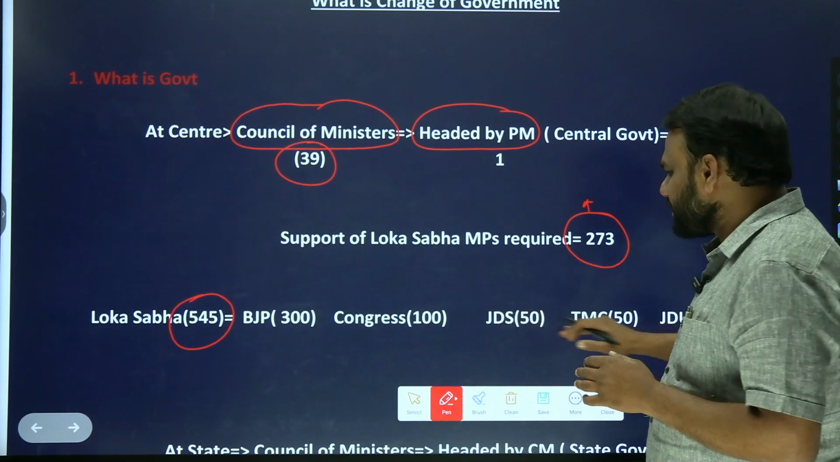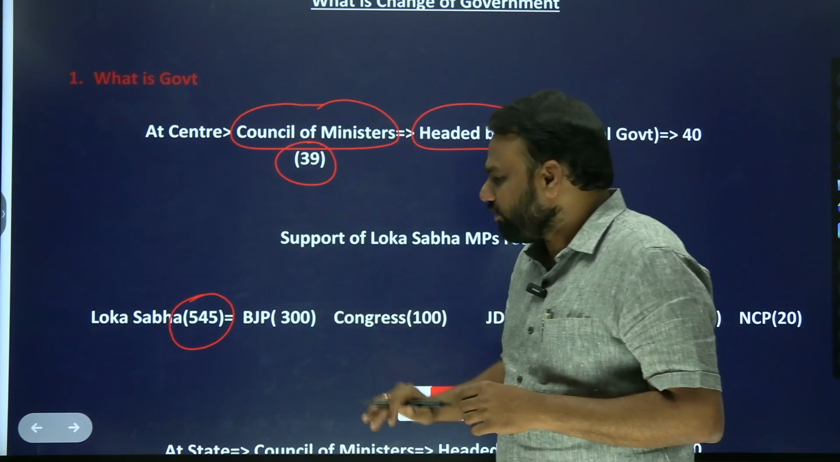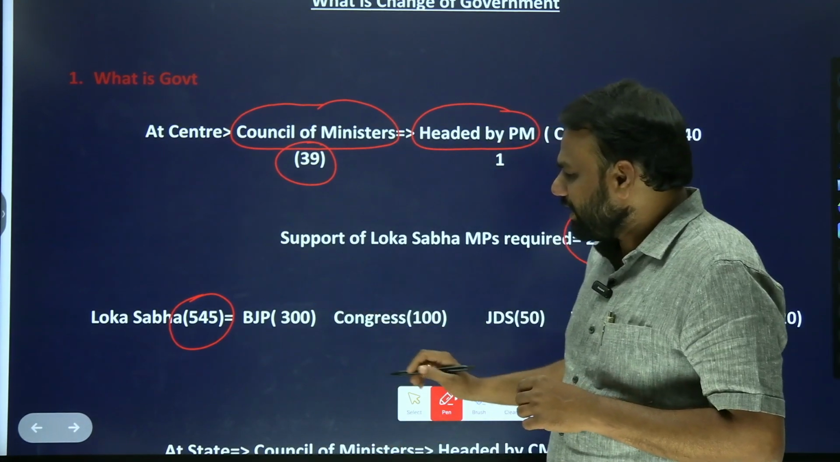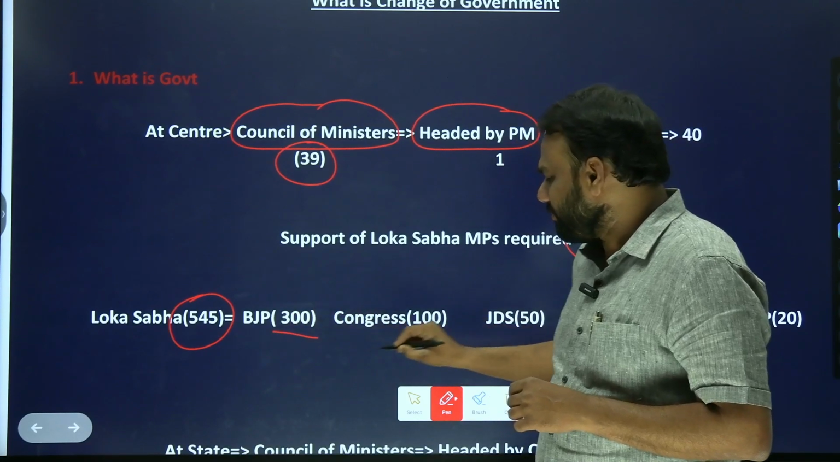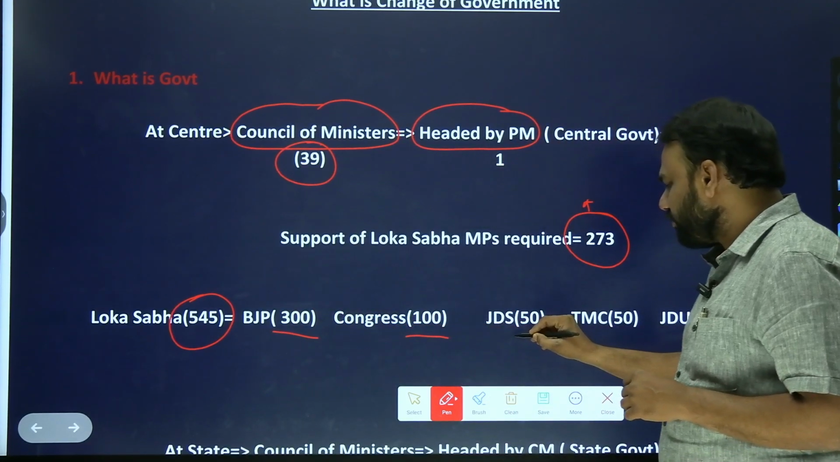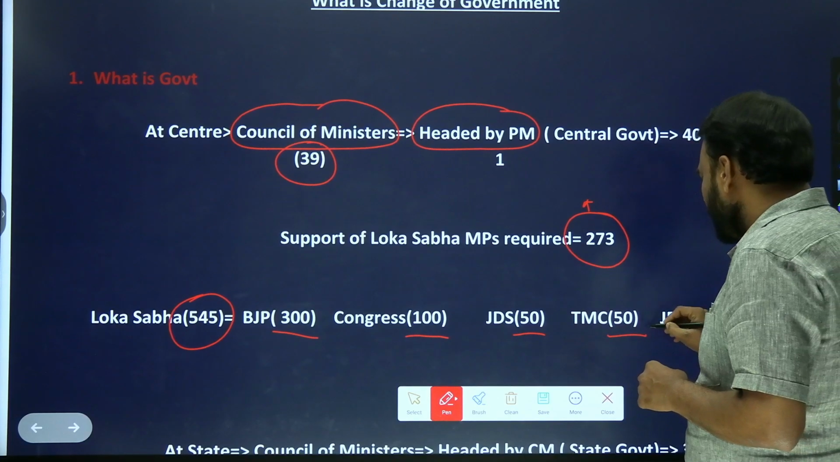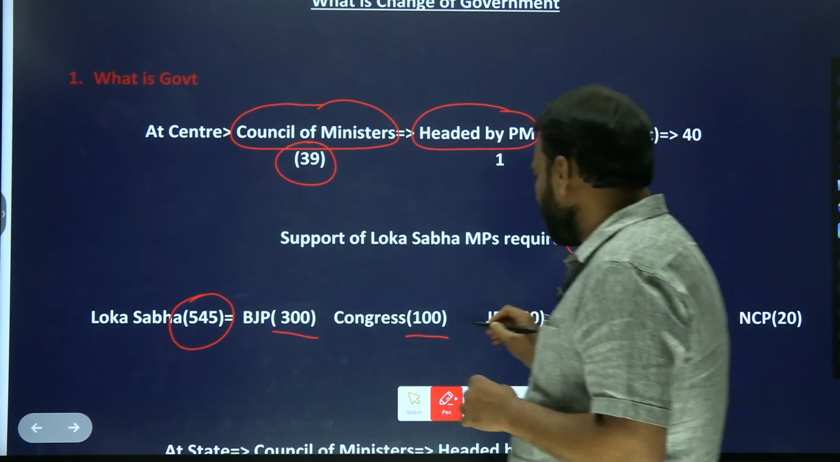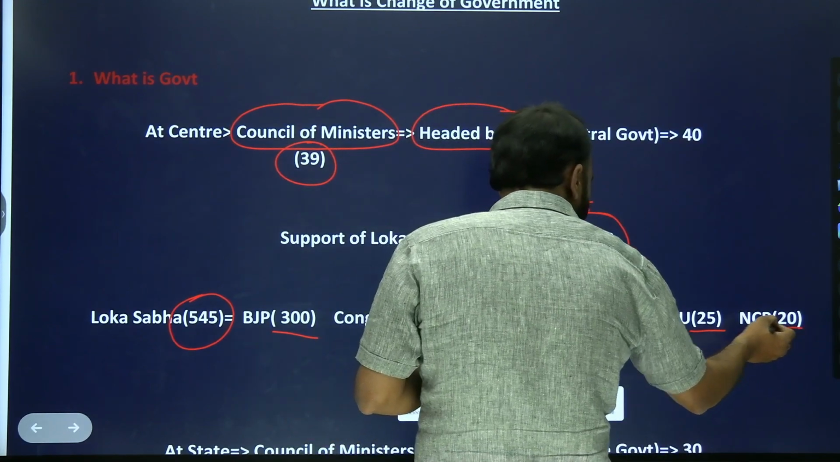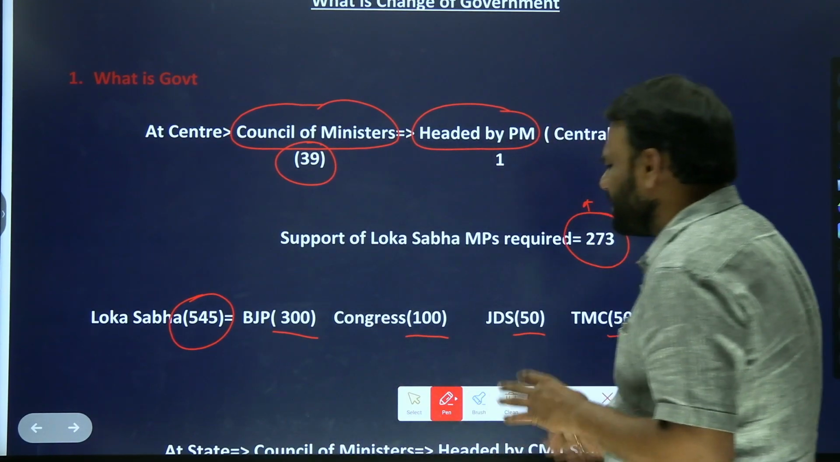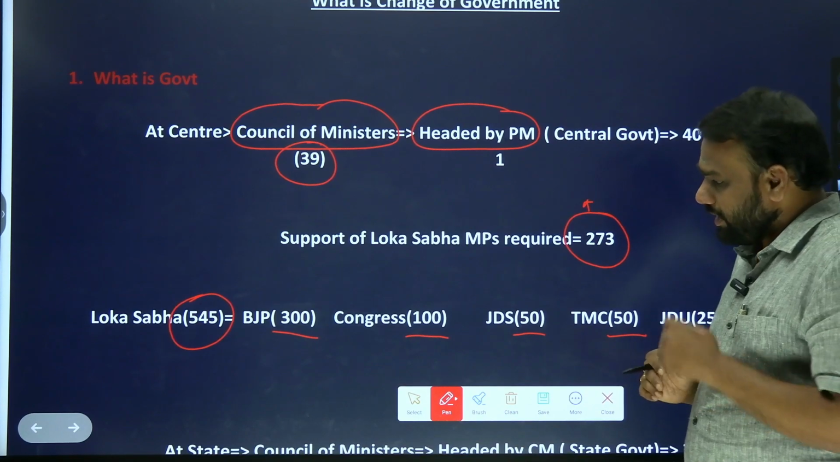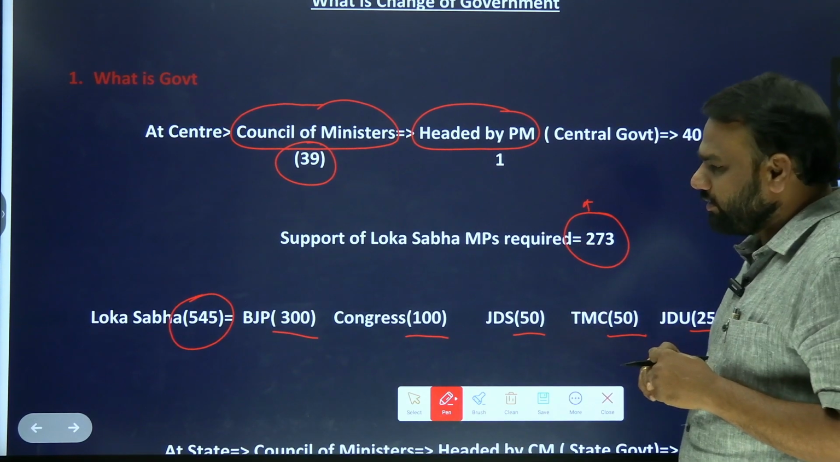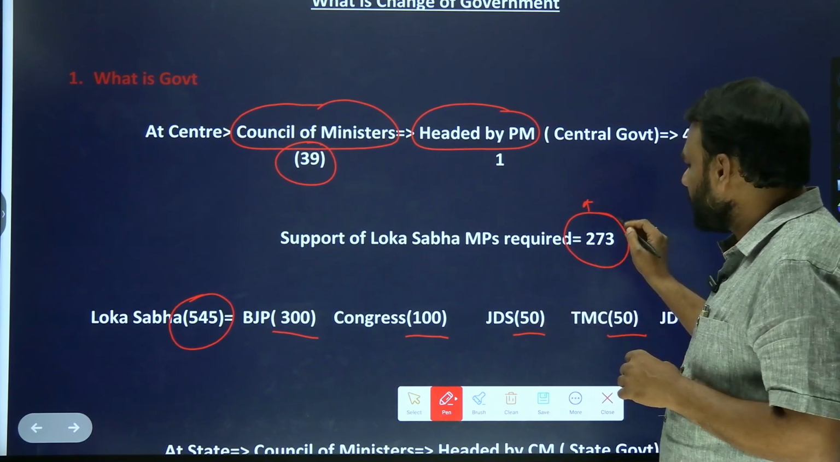Now I have considered a scenario here. Among the 545 Lok Sabha MPs, let us assume there are 300 BJP MPs, 100 Congress MPs, 50 JDS MPs, 50 Trinamool Congress MPs, 25 JDU MPs, and 20 NCP, Nationalist Congress Party MPs. This is just an imaginary example. So here, who can form the government? The party which has more than 273 seats.